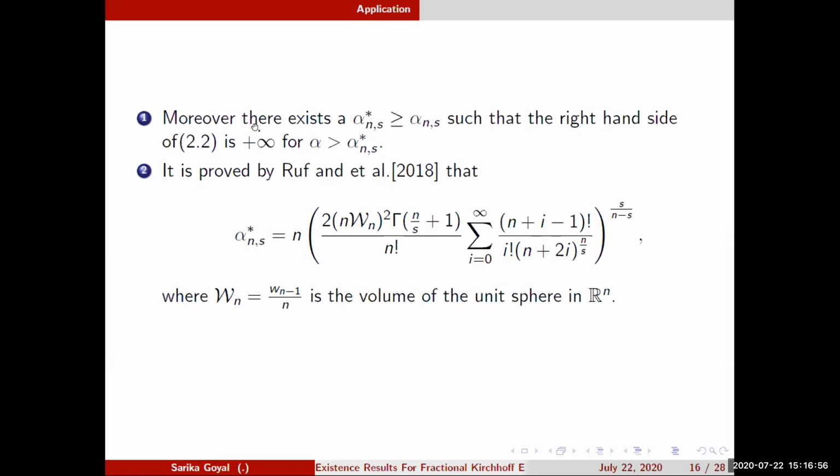Moreover, there exists, as I told you, an alpha_ns star greater than or equal to alpha_ns such that the supremum becomes infinity. And in 2018, de Figueiredo, Ruf and et al. proved the explicit value of this alpha_ns star, but it is still open whether alpha_ns star is equal to alpha_ns or not.